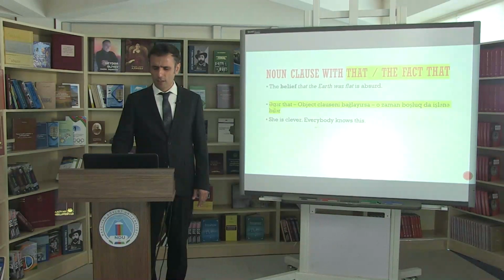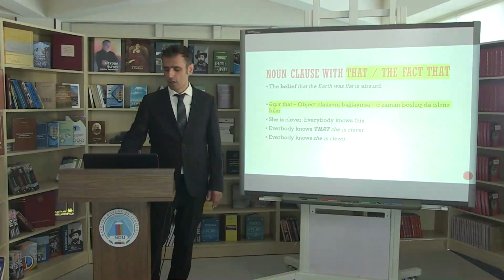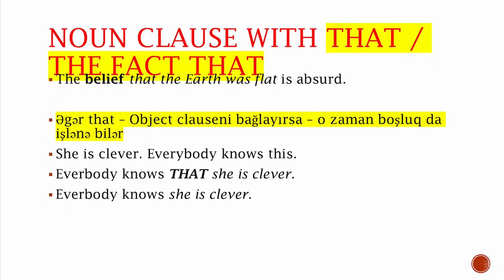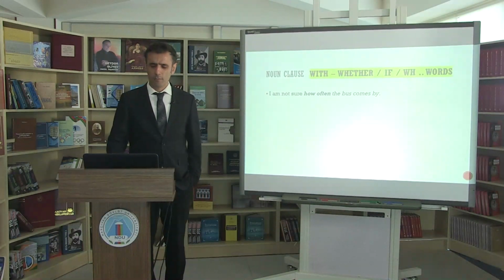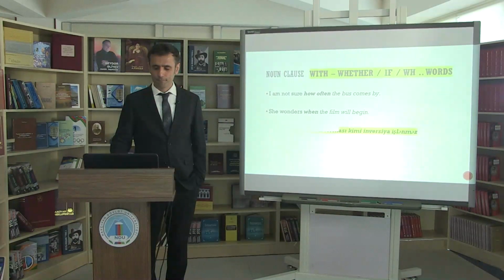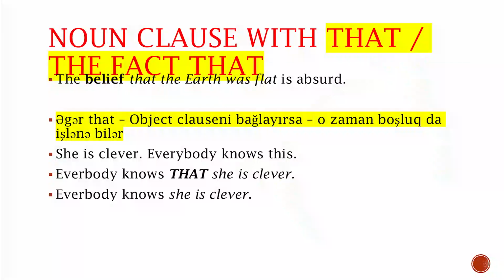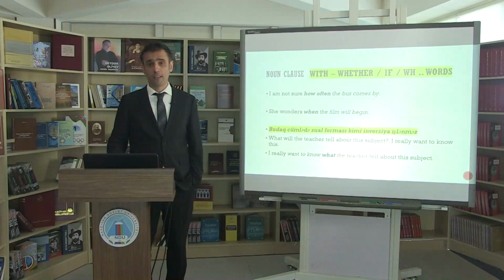So she's clever, everybody knows it. She knows that she is clever. Everybody knows she is clever. So we can sometimes even omit the conjunction in noun clauses if the conjunction is that or the fact that. I'm not sure how often the bus comes by. She wonders when the film will begin. What will the teacher tell about the subject? I really want to know this. So I really want to know what the teacher will tell about this subject.